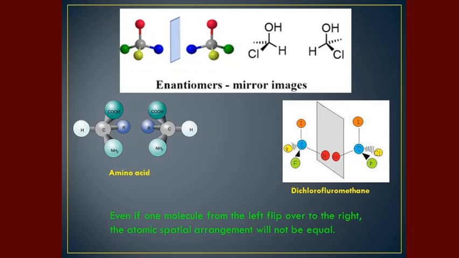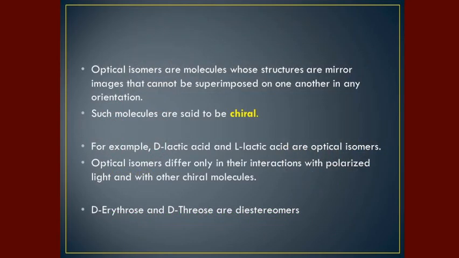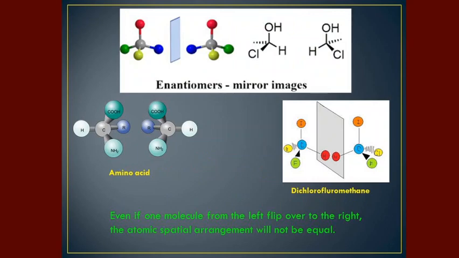They are two different chemical compounds, like amino acids and dichlorofluoromethane. Both are different compounds, but their structures are like mirror images of each other. So even if one molecule is flipped over to the right, the atomic spatial arrangement will not be equal.